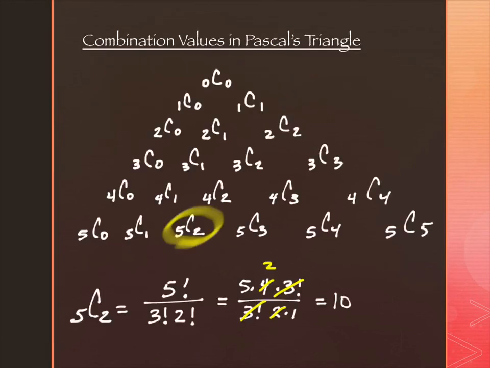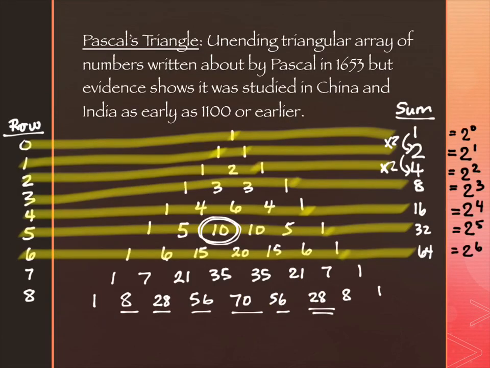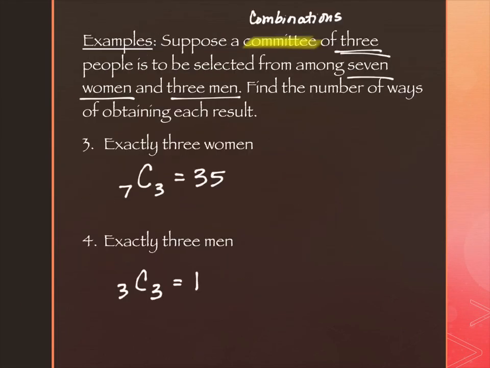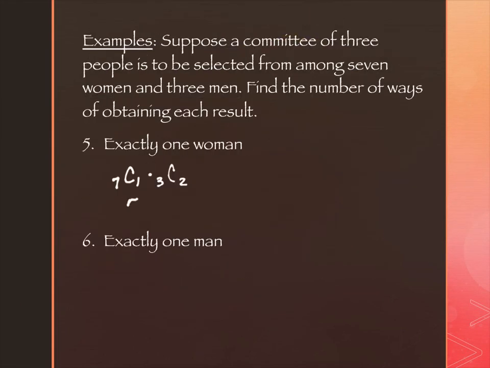So let's do 7C1 first. What is 7C1? 7. It's right here. And what is 3C2? 3. It's this one here. So I have 7 and 3, which gives me a total multiplication of 21. And the reason I'm multiplying them is because of the fundamental principle of counting. It says I find the number of ways one thing can happen, and I multiply it by the number of ways something else can happen. 7C1 is the number of ways I can pick my woman. 3C2 is the number of ways I can pick my man. That's why they're being multiplied.